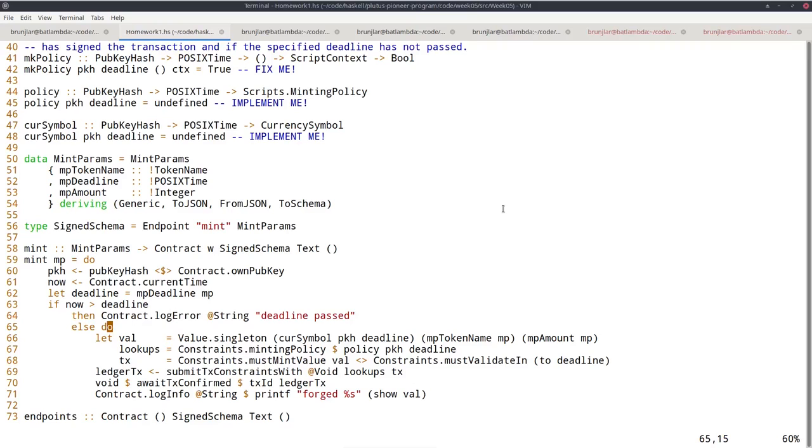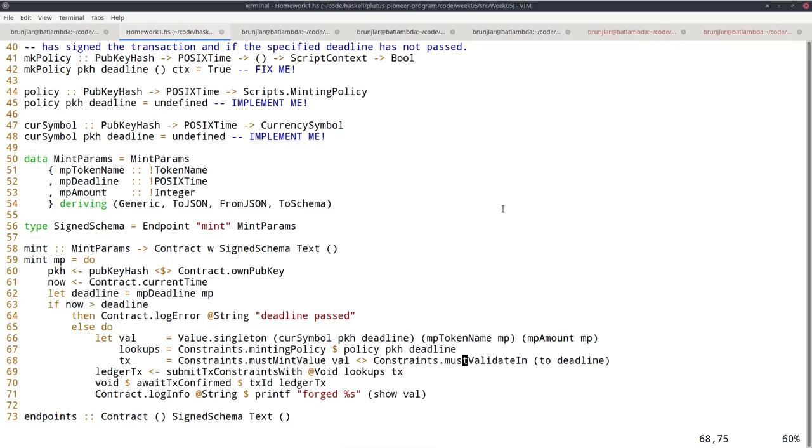However, if the deadline has not yet passed, I compute the value I want to mint, just using the currency symbol, the token name, and the amount. Then in the lookups, I must specify the minting policy. And finally, in the transaction, I need two constraints that I combine: that I want to mint the value in this transaction, and the validity interval.